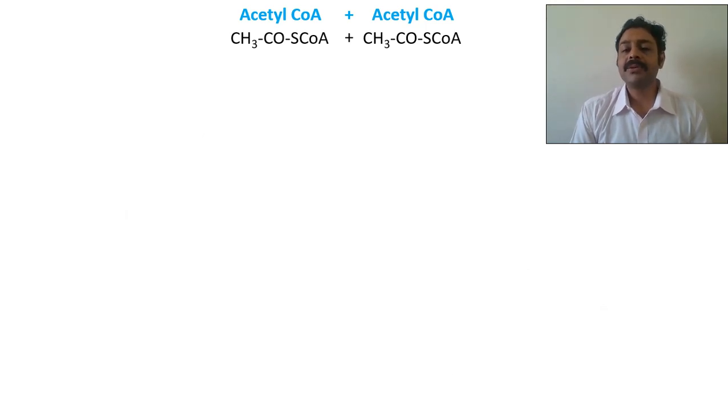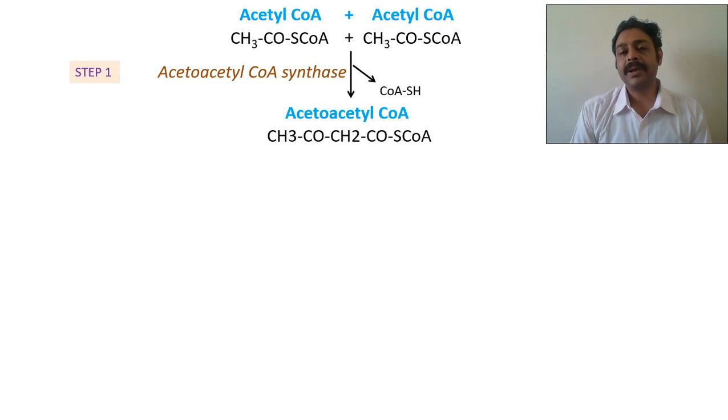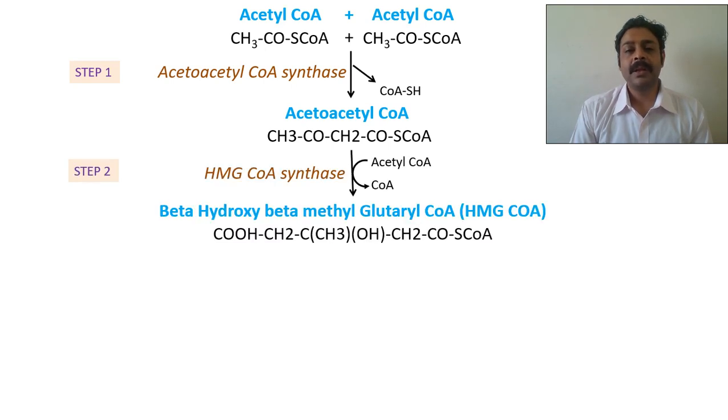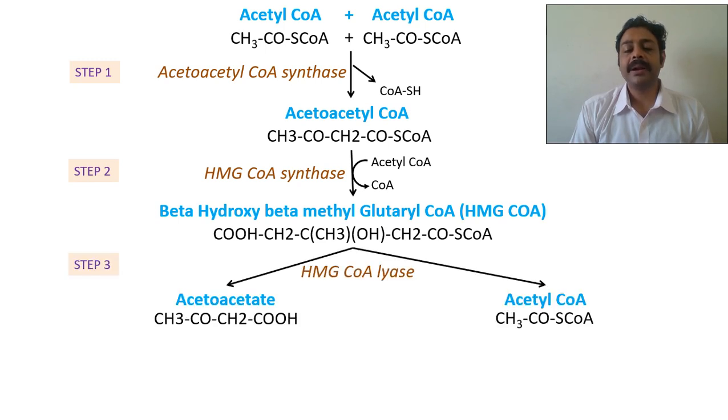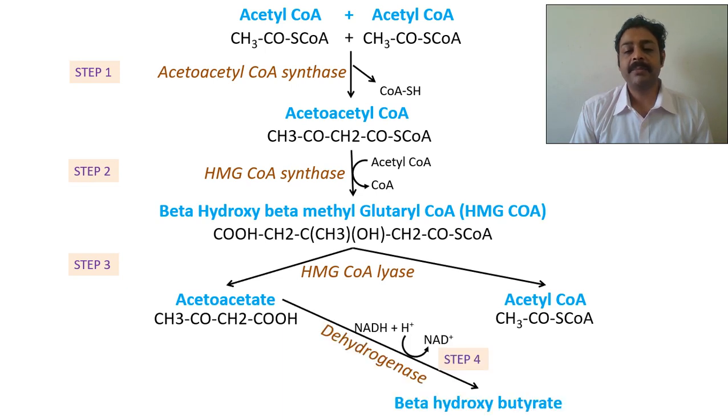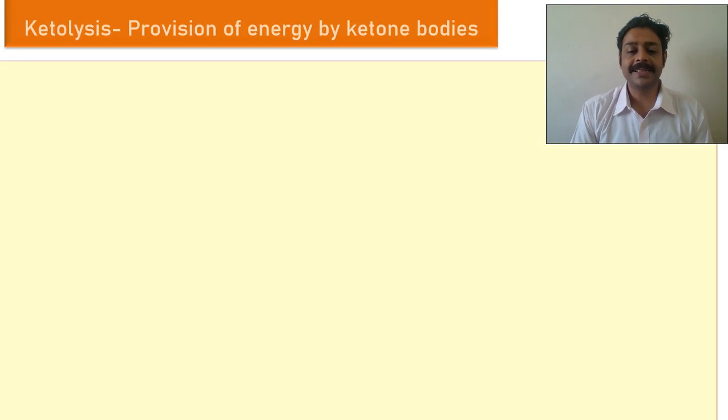Acetyl-CoA plus acetyl-CoA becomes acetoacetyl-CoA. Acetoacetyl-CoA has two sources, one directly from the beta oxidation and another from acetyl-CoA also. By the enzyme acetoacetyl-CoA synthase, and by HMG-CoA synthase, it becomes HMG-CoA. It can break down into acetoacetate and acetyl-CoA. You see this acetoacetate, it can become beta hydroxybutyrate by dehydrogenase enzyme, or it can spontaneously go to acetone. So this cycle you have to draw when you are asked about ketogenesis.